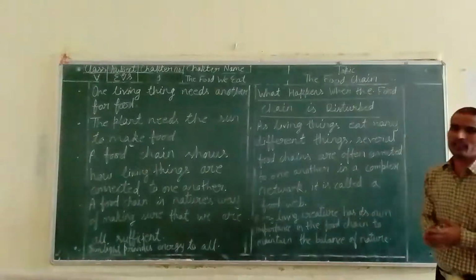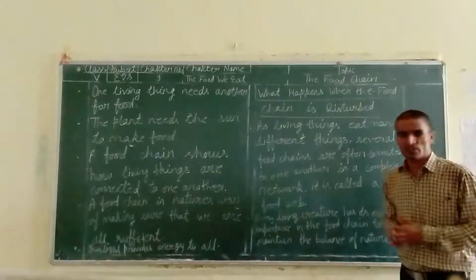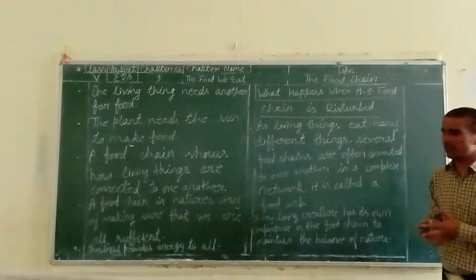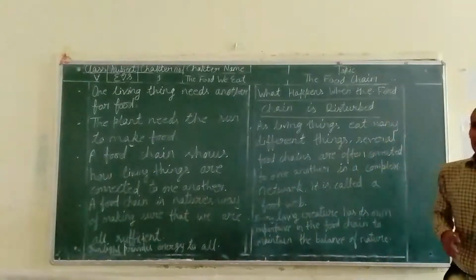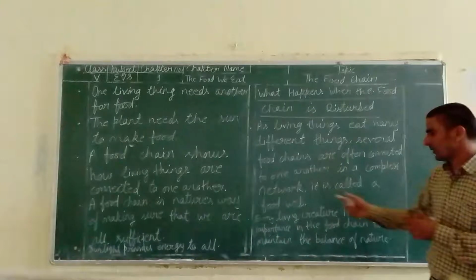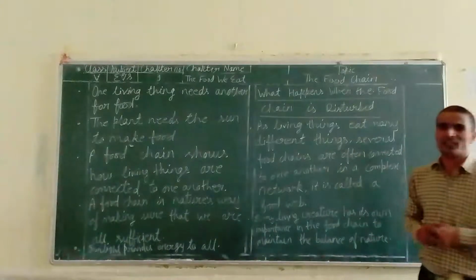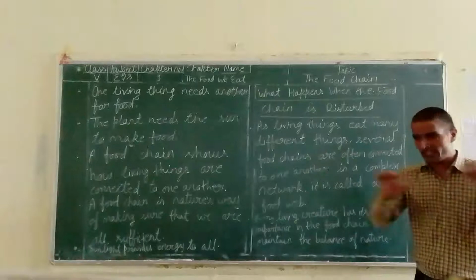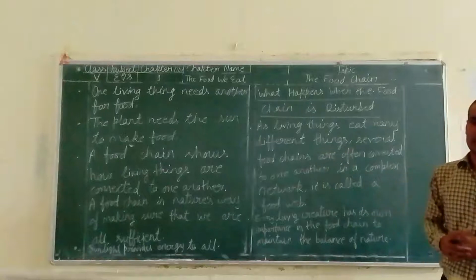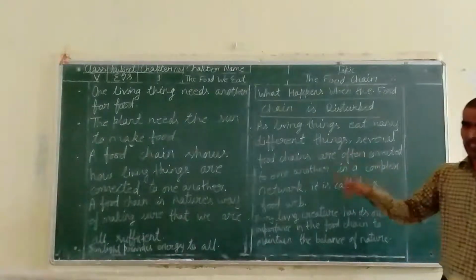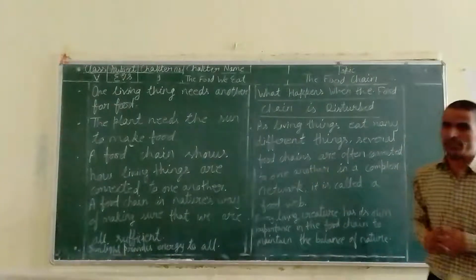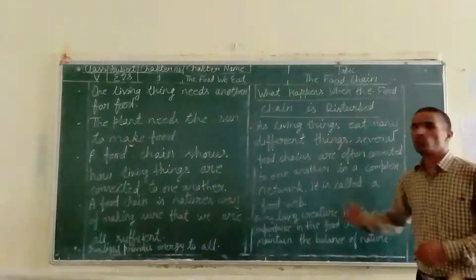So this connection makes a combination of food chains, and the food chains that are connected into one, that is the food web. All of you just think in your mind about the chain and the web. When you think about these two words, you will find that a chain you can put in a straight line, but in a web there are different lines connected to make the web. In the web, you can find different chains. That's why the name is given.